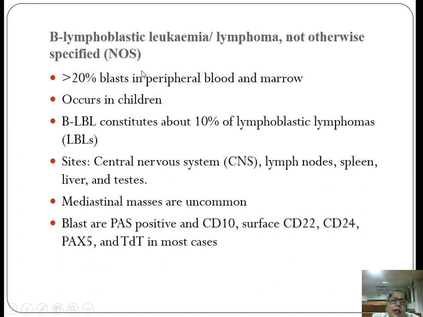First, we will discuss B lymphoblastic leukemias or lymphomas not otherwise specified. See, this is mostly present in children as ALL, acute lymphoblastic leukemia, and as I said earlier, all the lymphocytic leukemias can present as lymphoma as a counterpart. To call it leukemia, you must get more than 20% blasts in the peripheral blood or the bone marrow.